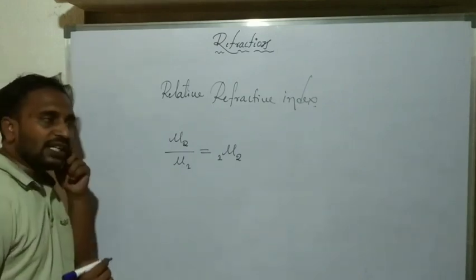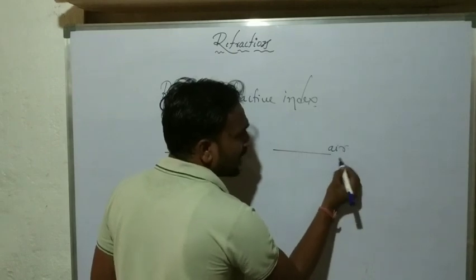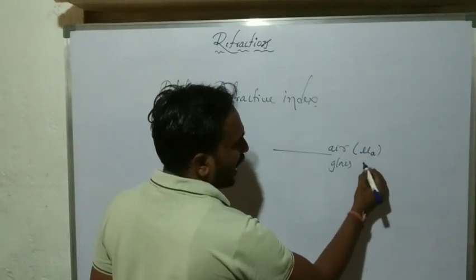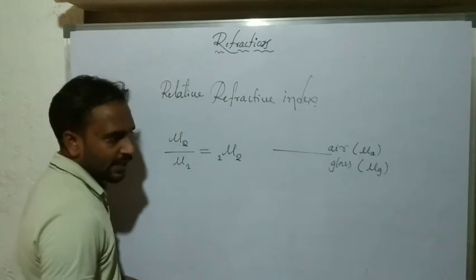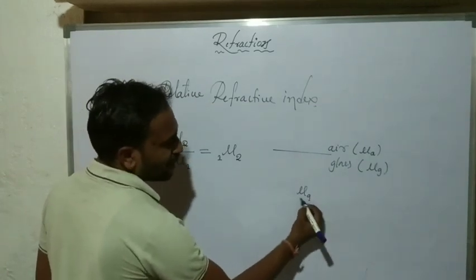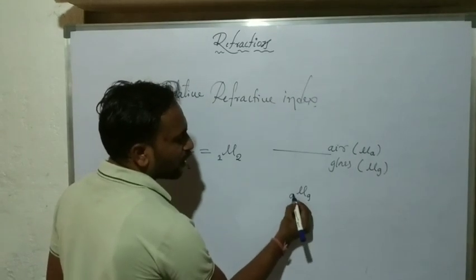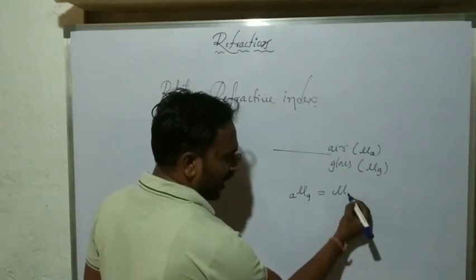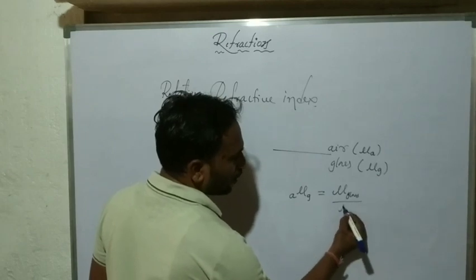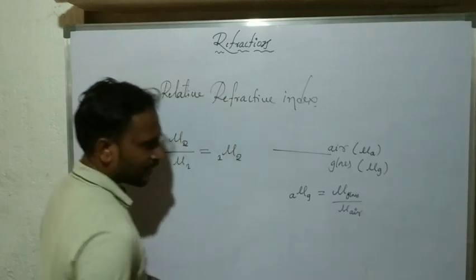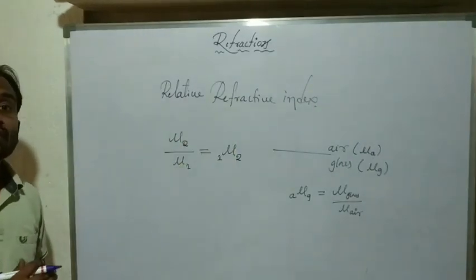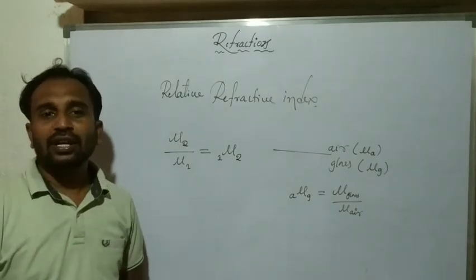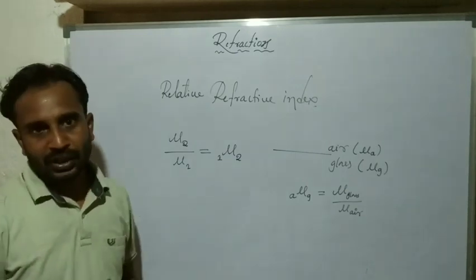For example, the first media is air and the second media is glass, with refractive indices mu A and mu G. So the refractive index of glass relative to the refractive index of air is the relative refractive index.